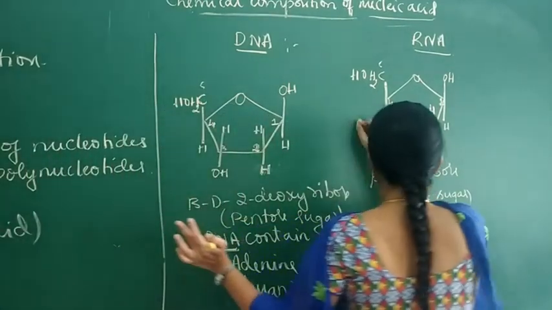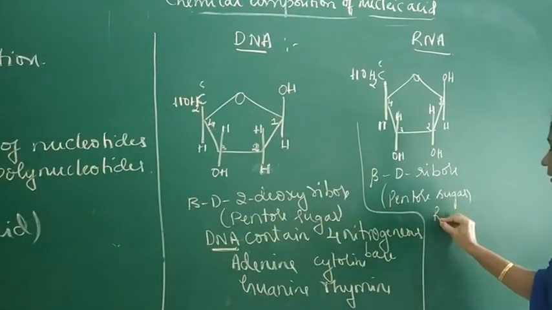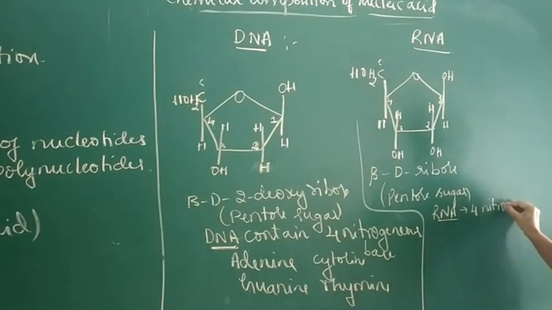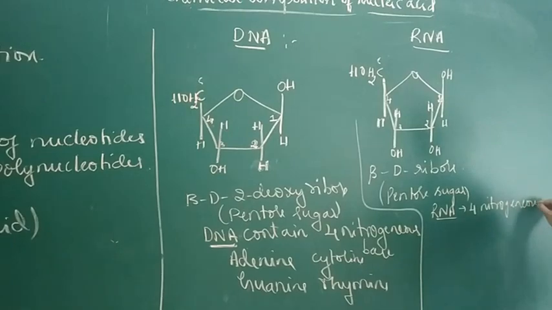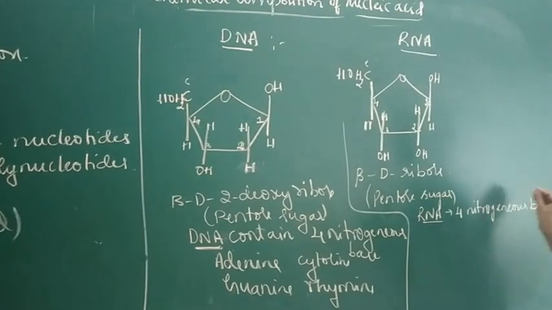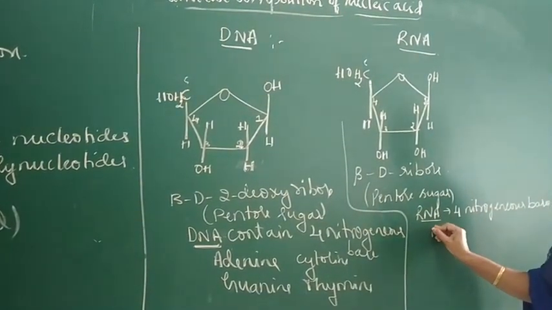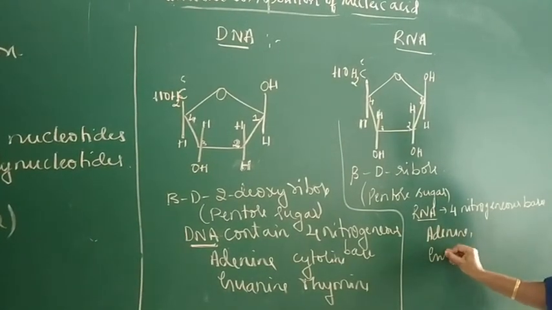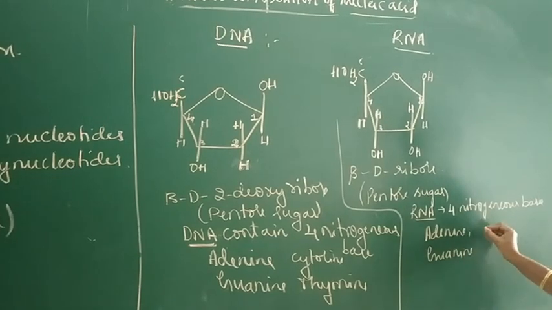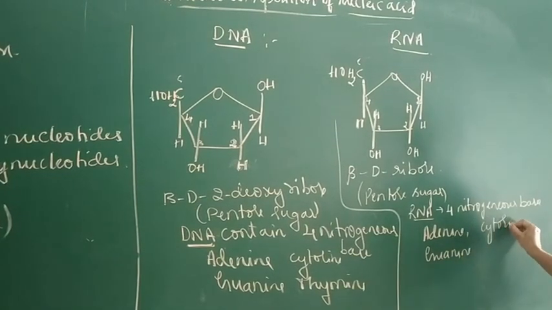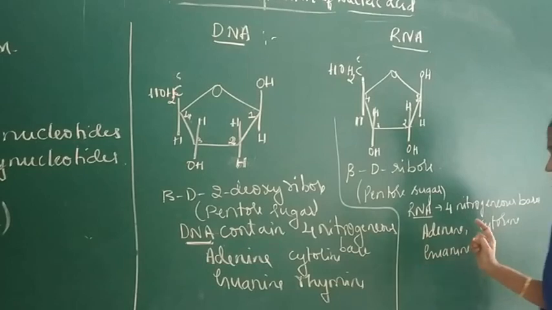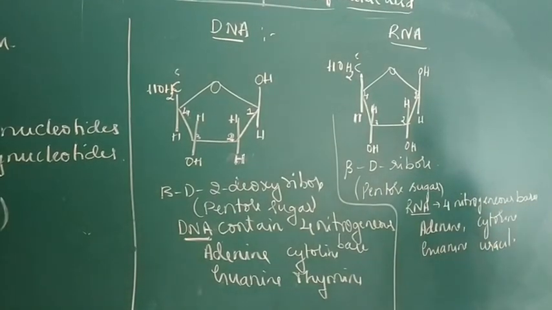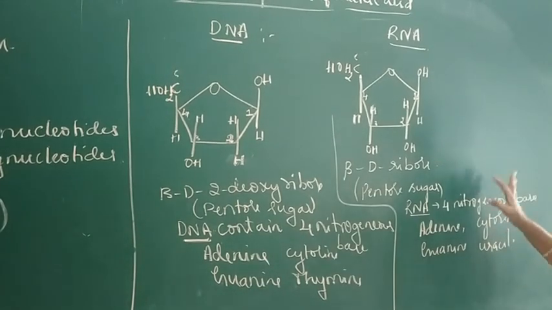And RNA also contains 4 nitrogenous bases. They are adenine, guanine, cytosine, and instead of thymine, here it contains uracil. So these are the nitrogenous bases present in RNA.